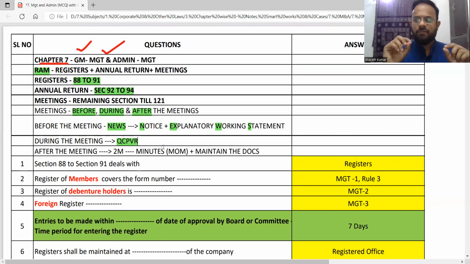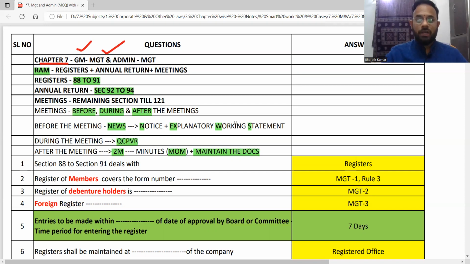That's again an easy way to remember. After the meeting is 2M, one is MOM and another is MOD. What is MOM? Minutes of the meeting, and MOD, maintenance of the documents. That's an easy way to remember. So the whole chapter number 7 can be summed up very easily like this, and that's what we have told.